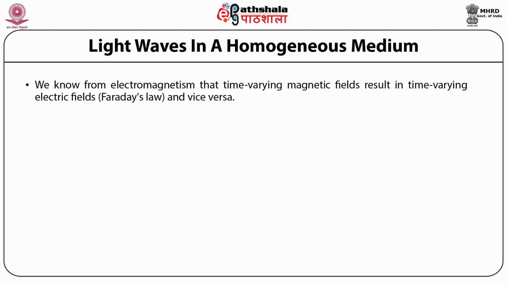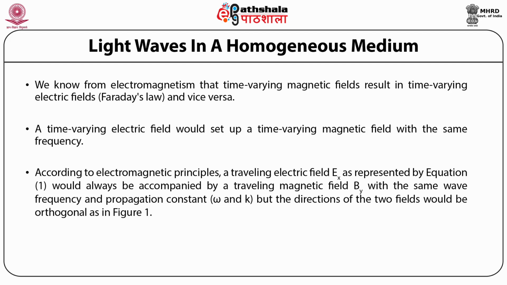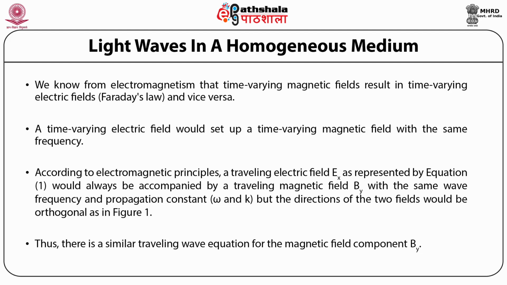We know from electromagnetism that time-varying magnetic fields result in time-varying electric fields, and vice versa. A time-varying electric field would set up a time-varying magnetic field with the same frequency. According to electromagnetic principles, a traveling electric field Ex, as represented by equation 1, would always be accompanied by a traveling magnetic field By with the same wave frequency and propagation constant as omega and k. But the directions of the two fields would be orthogonal as in figure 1. Thus, there is a similar traveling wave equation for the magnetic field component By.